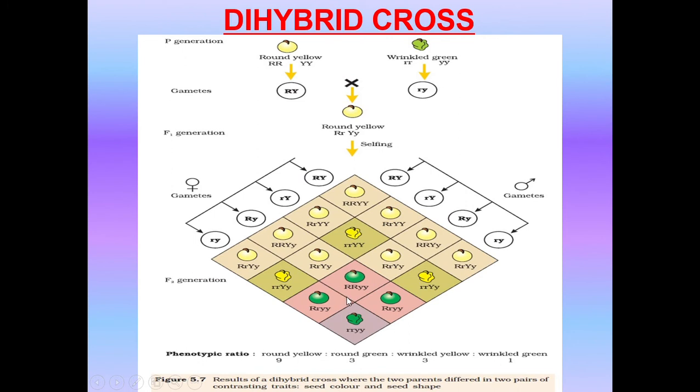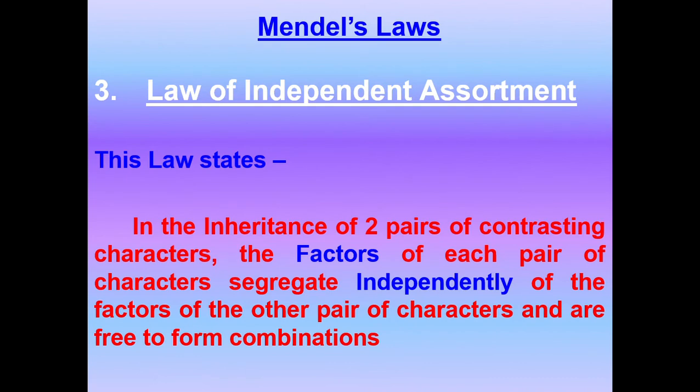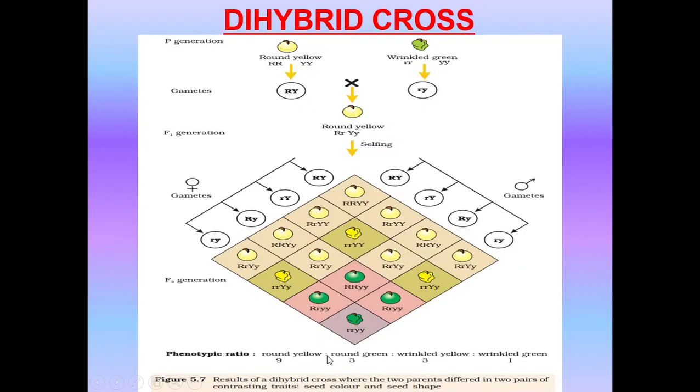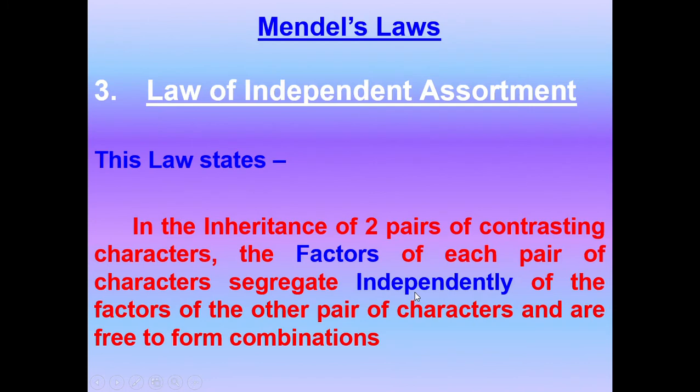If you look into the phenotypic ratio, 9 are round yellow, 3 are round green, 3 are wrinkled yellow, and 1 is wrinkled green. Let us look into what the parental traits are here. Parents were round yellow and wrinkled green. How many are round yellow? 9 are round yellow. How many are wrinkled green? 1 is wrinkled green. Round green and wrinkled yellow are non-parental types coming up here, isn't it? Based on this, Mendel has given his law of independent assortment. When you have a non-parental combination coming up, like round green and wrinkled yellow, based on that, he has given this law.